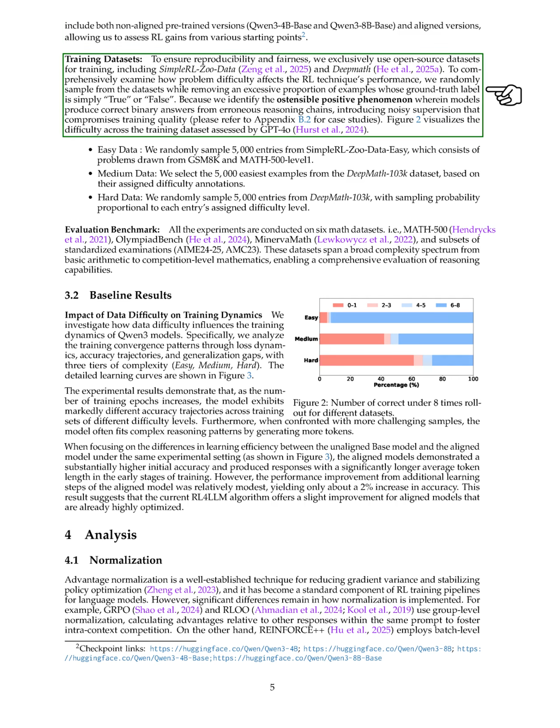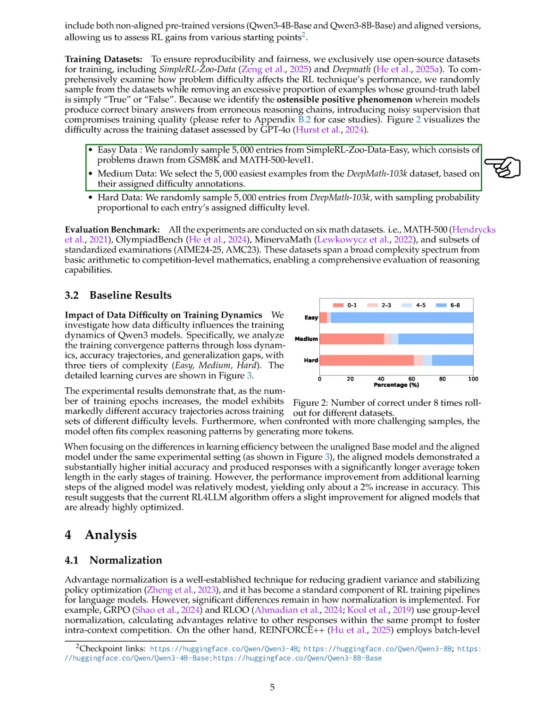For our training datasets, we exclusively use open-source datasets like simple RL-Zoo data and DeepMath to ensure reproducibility and fairness. We randomly sample from these datasets while removing a large number of examples with simple true or false labels, as we find that models can produce correct answers through faulty reasoning, which can introduce noise into the training process. We visualize the difficulty of the training dataset using GPT-4o.